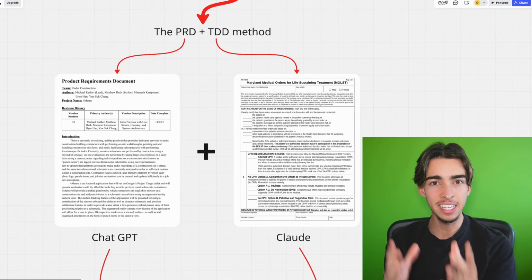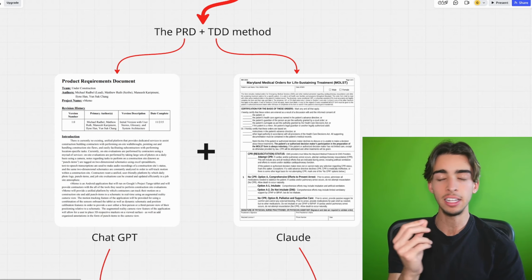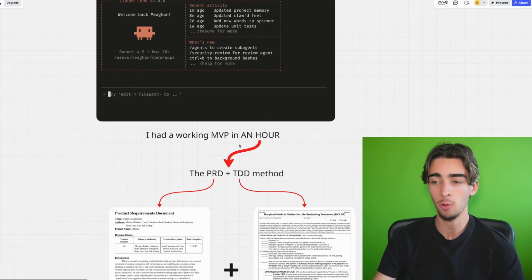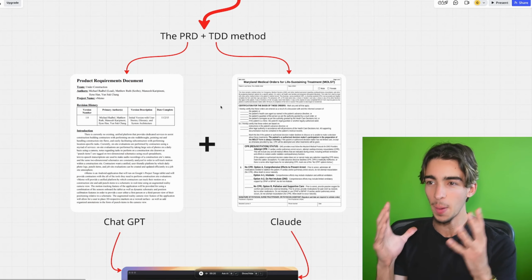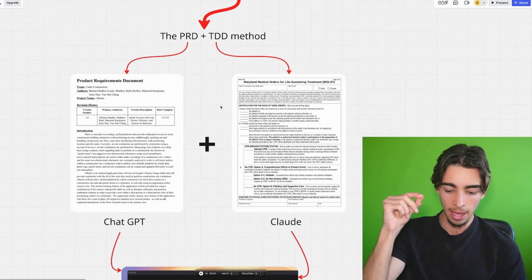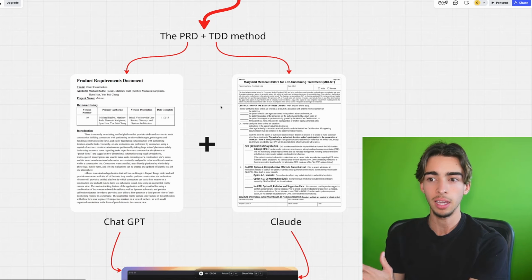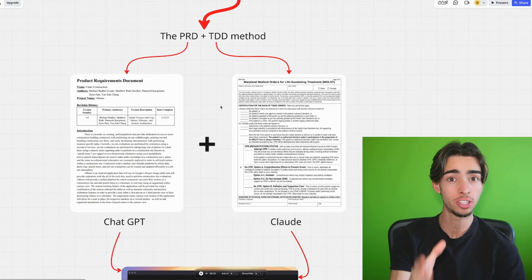And guys, this method is literally the ultimate combo to build apps and SaaSes with Claude Code in literally minutes. That's how I was able to build the working MVP in 1 hour or even less, because I used this method and literally no one knows about this. It is amazing, guys. No one knows about this technique, because this just makes sure that the first prompt that you send is 99% there. Like, it is that good. So always use this method, guys, please. You will see, just test it for yourselves.